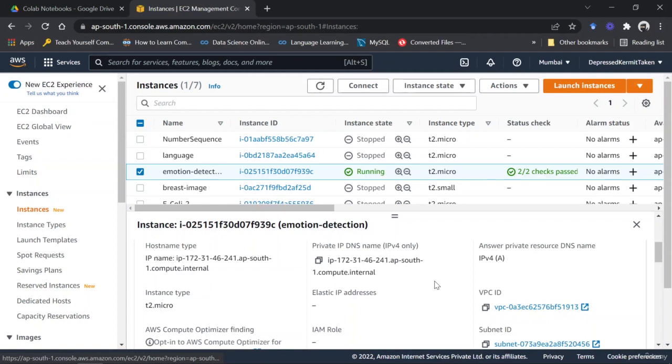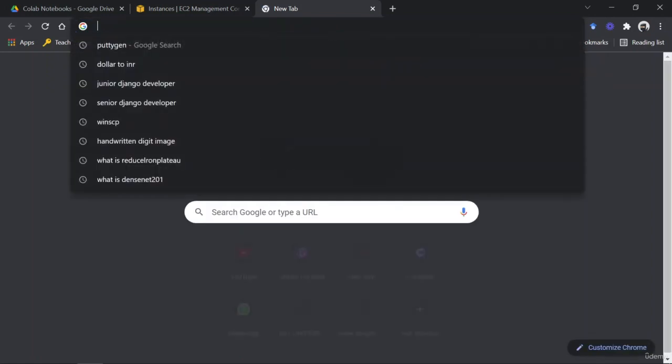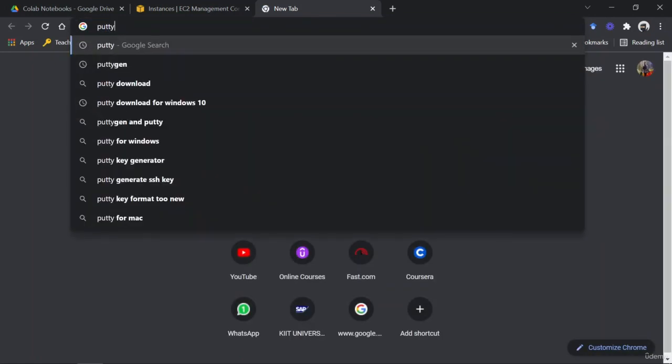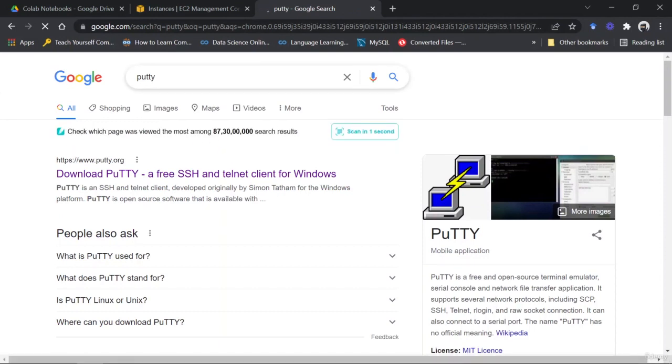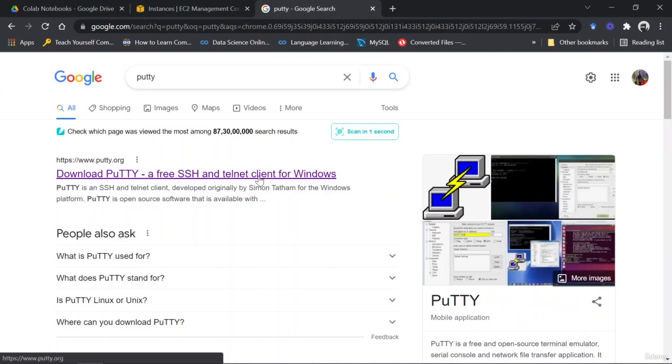So before moving forward to that, we would have to download some applications. Okay. The first is Putty. You have to install Putty onto your local machine. So just search Putty, and this is a free SSH telnet client for Windows. So just download this and install this.